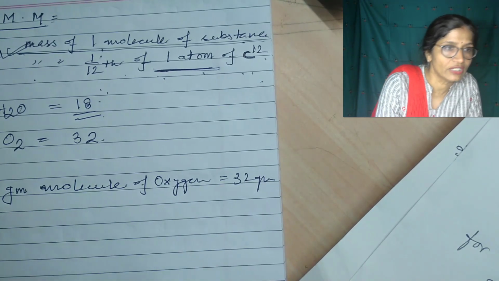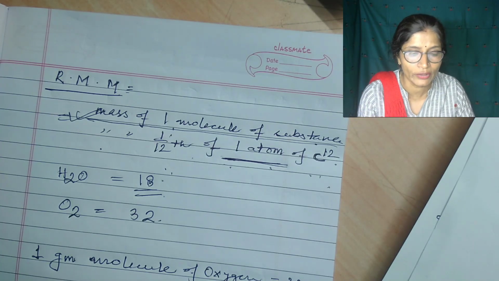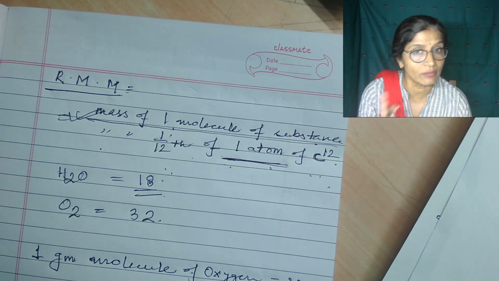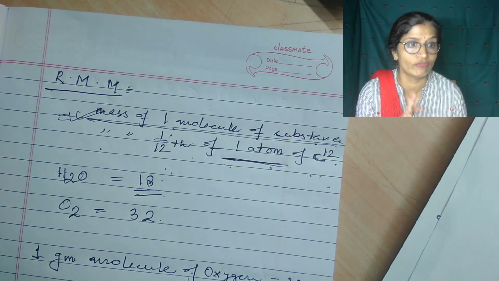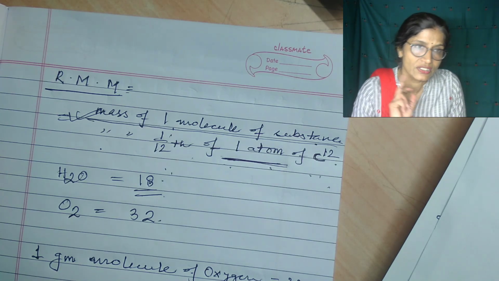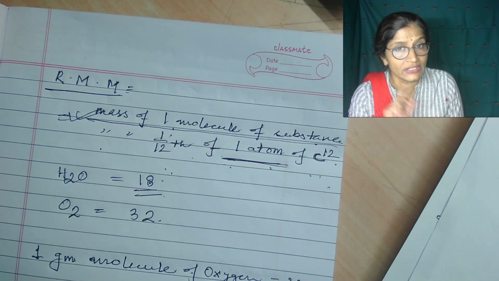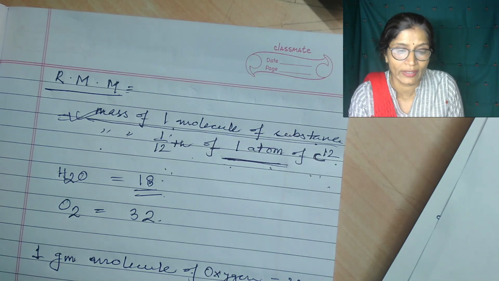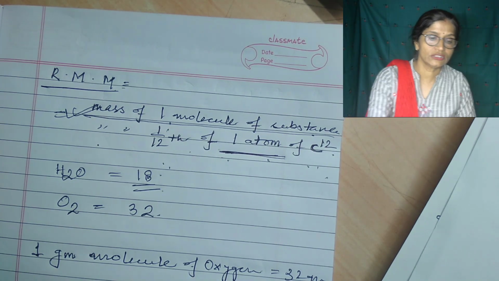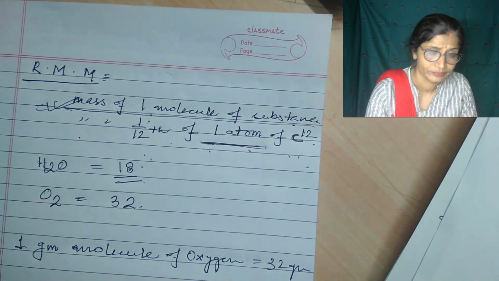In the same way, 1 gram molecule of water is equal to 18 gram. I said to you 1 gram atom of oxygen is 16 gram, while 1 gram molecule of oxygen is 32 gram. So this is all about relative molecular mass and relative atomic mass.